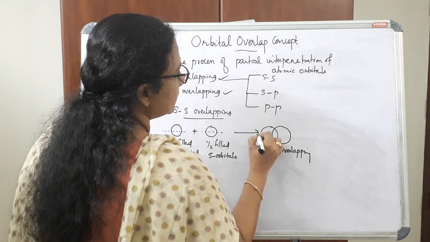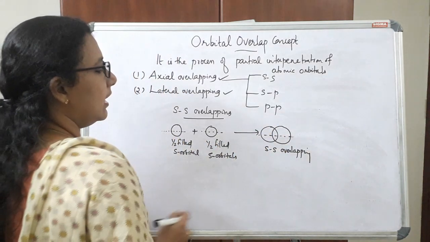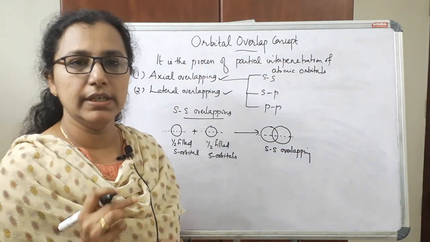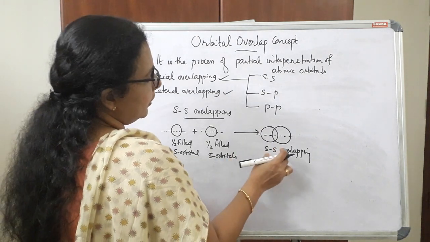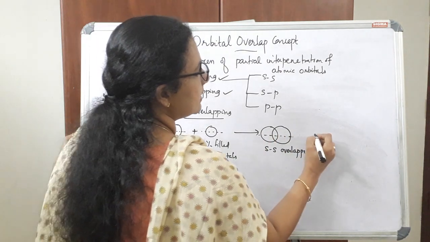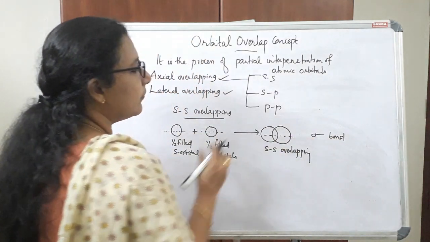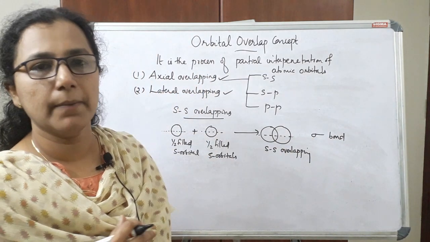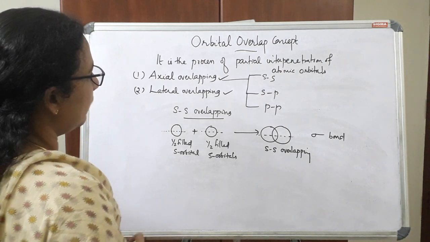This is otherwise called end-to-end overlapping or axial overlapping, and the bond formed in this case is a sigma bond. So this is SS overlapping.